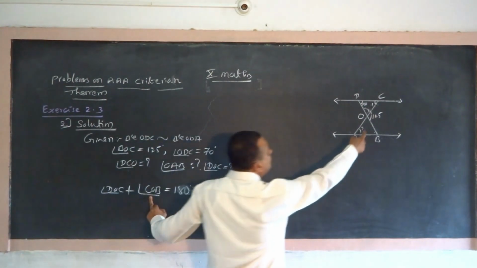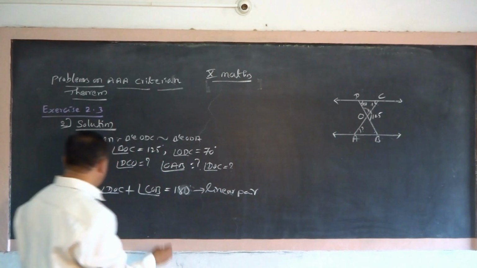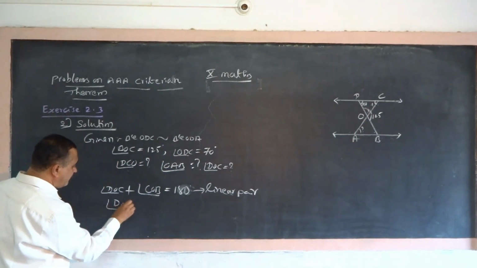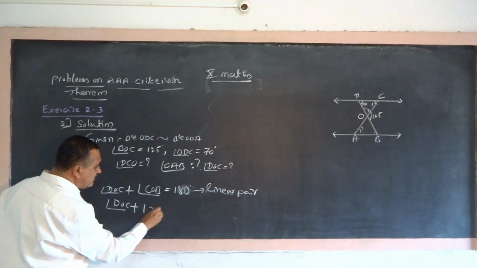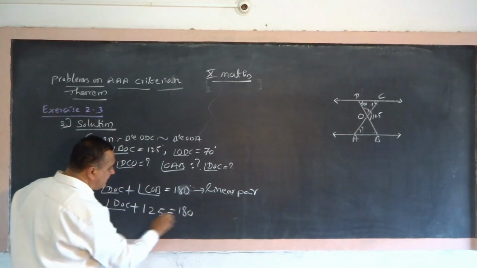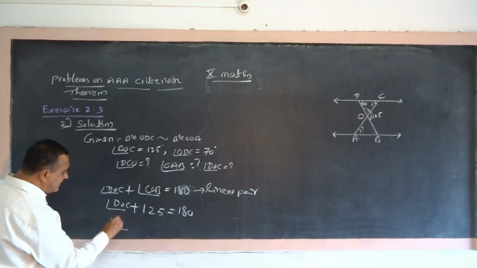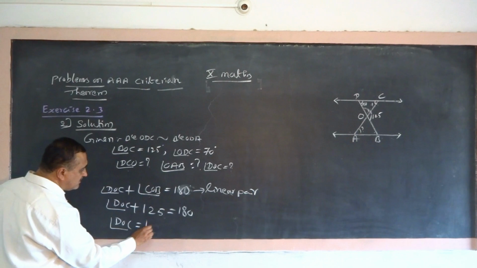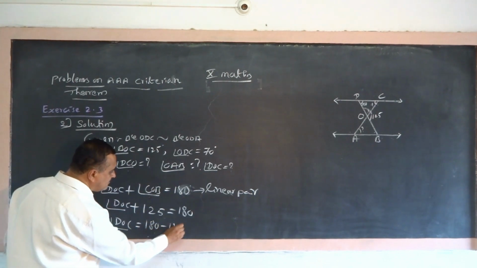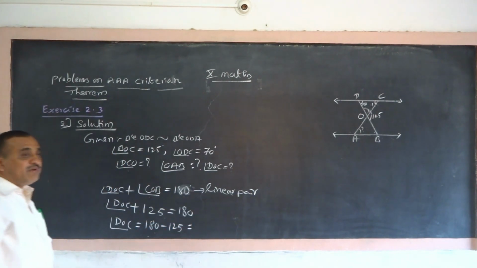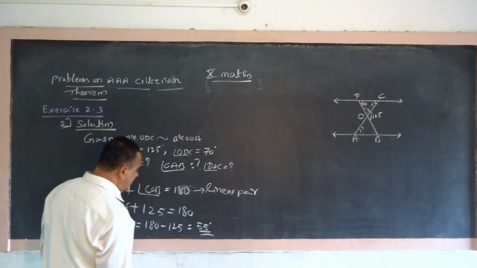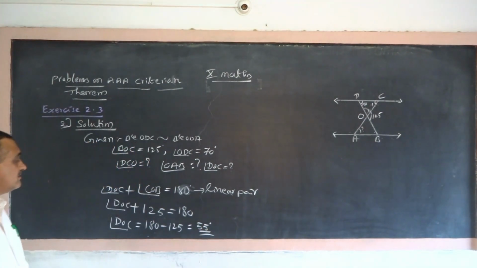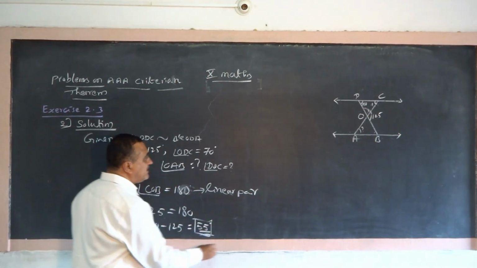Angle DOC plus 125 equals 180, so angle DOC equals 180 minus 125, which is 55 degrees.